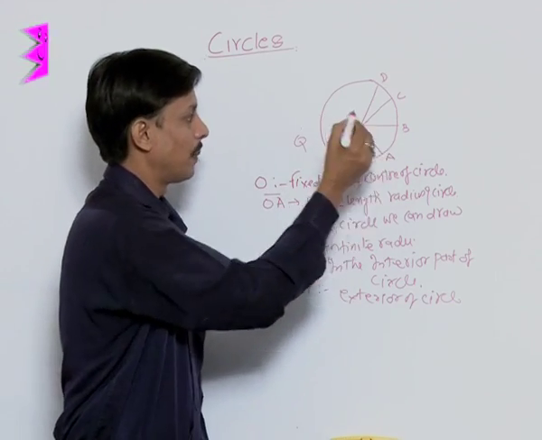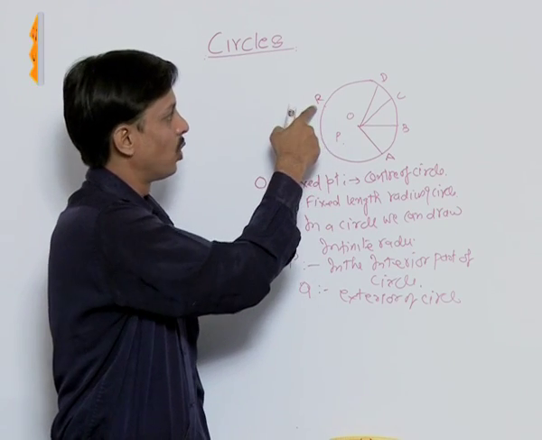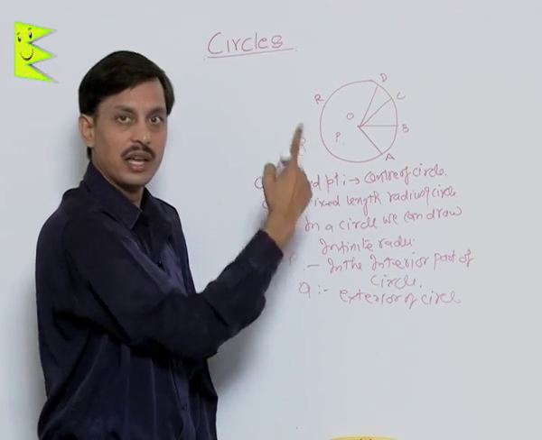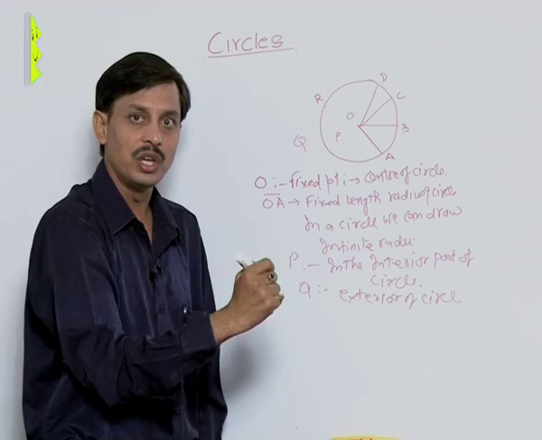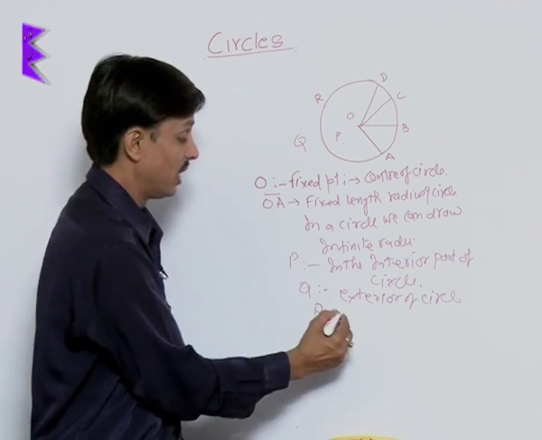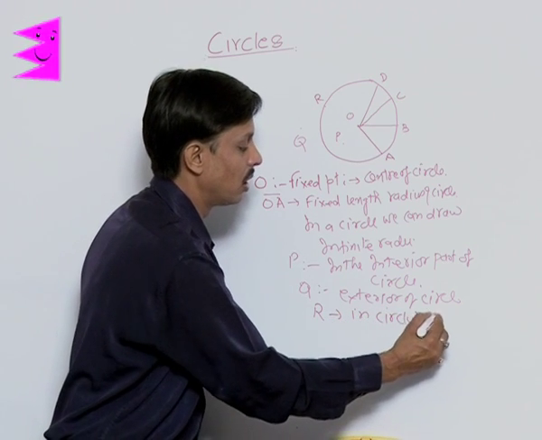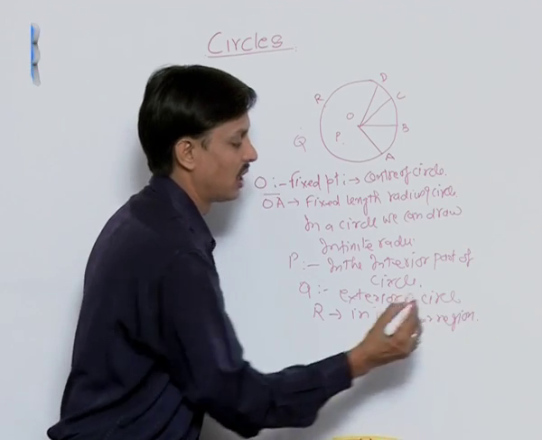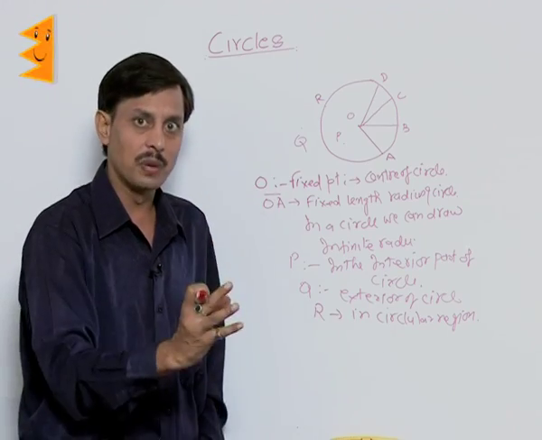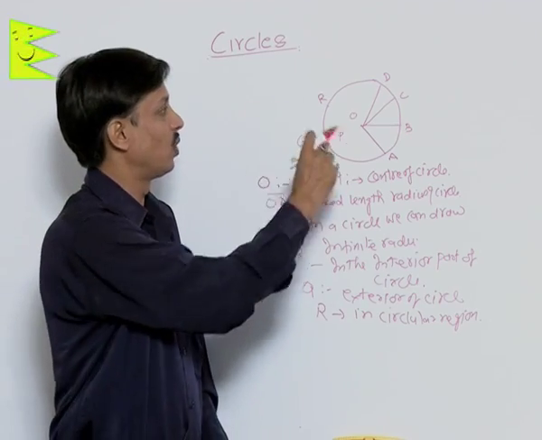Then what is the third part? Suppose I take any point R on the boundary. This is neither in the interior nor in the exterior. So R is said to lie on the circle. About the circular region, I want to tell you one more thing: the interior of the circle and the boundary together are known as the circular region.